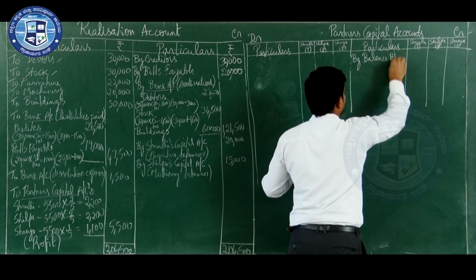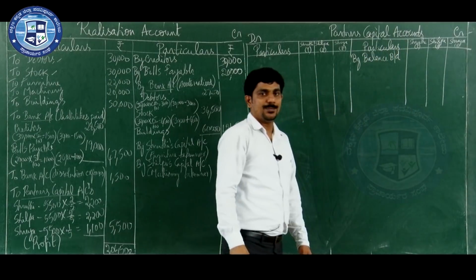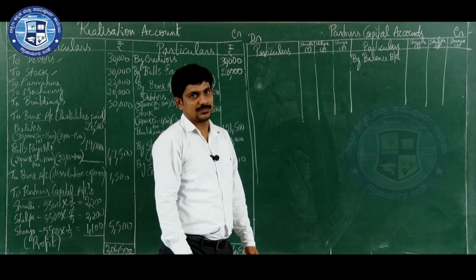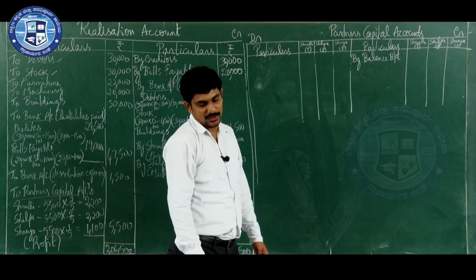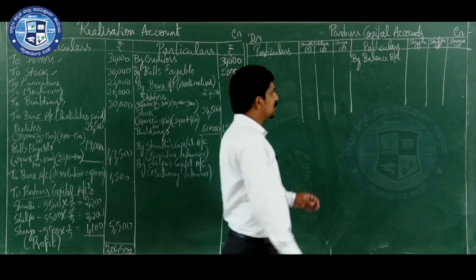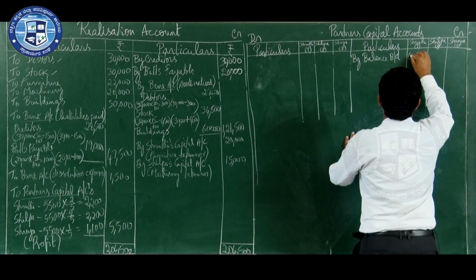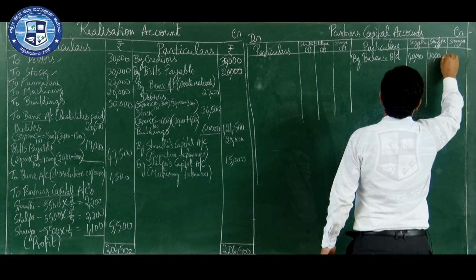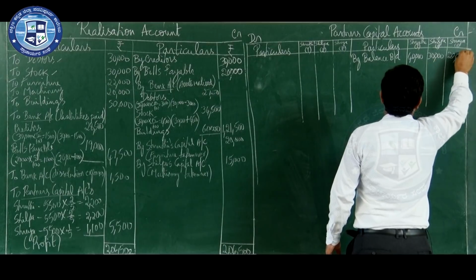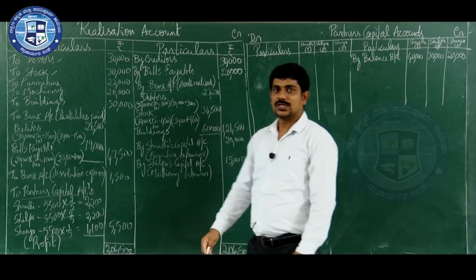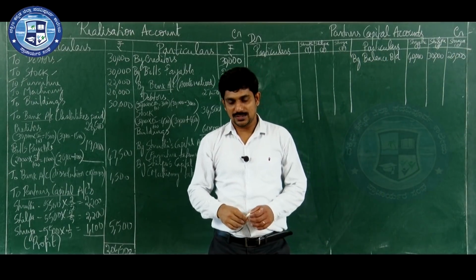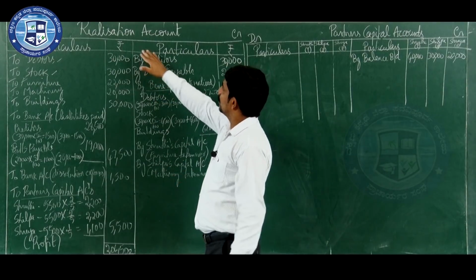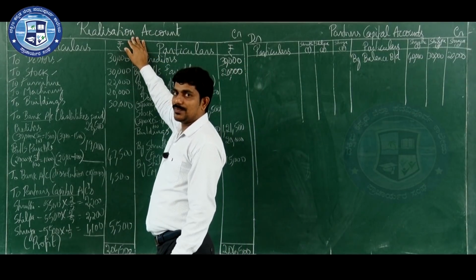And how to write the opening balance? By balance brought down. 40,000, 30,000, 20,000. By balance brought down. After that, which account have you already prepared?